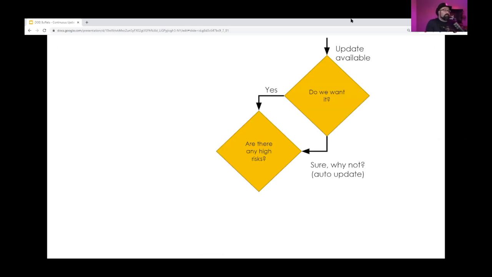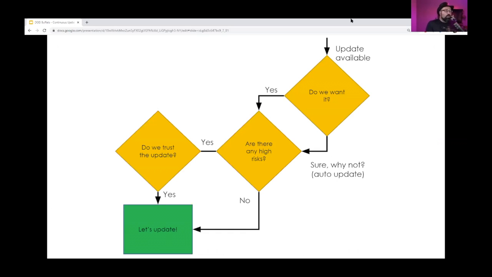And the goal with the entire thing of Liquid software is to get to the state when we have an update available, it doesn't matter if we want it or not, because it will be installed anyway. It's continuous updates. And obviously, if there are no high risks, there is no question. But even if there are risks, we got to the state in which we trust our software.